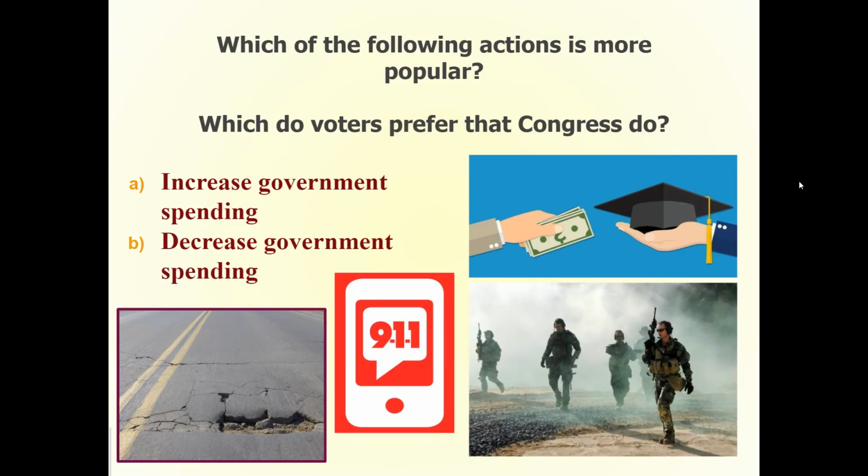Which of the following actions is more popular? Which do voters prefer that Congress do? Increase government spending on education, more help with student loans, increase spending on the military, increase spending on repairing roads, increase spending on responses to emergencies, or decrease government spending? Which do voters prefer? Increase spending on these things or decrease spending on these things?